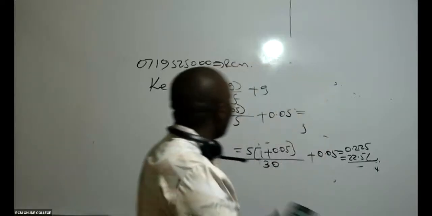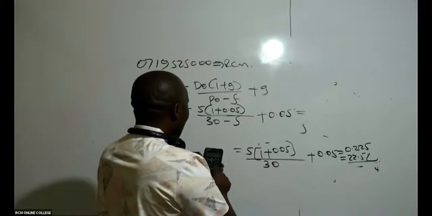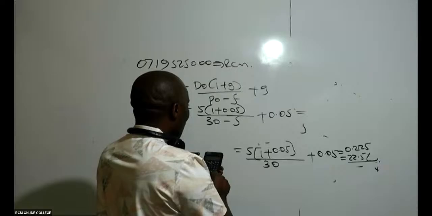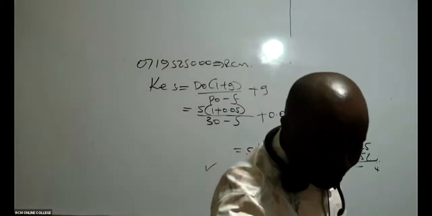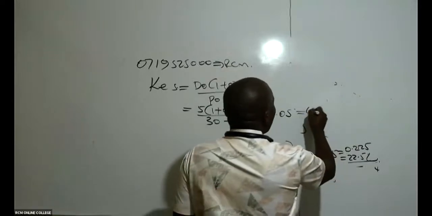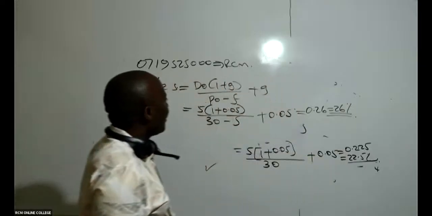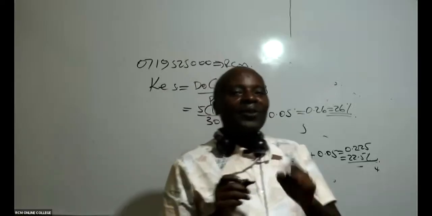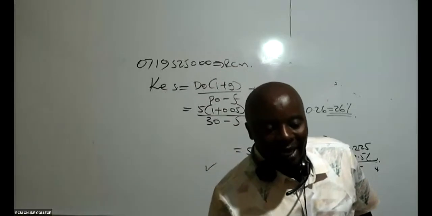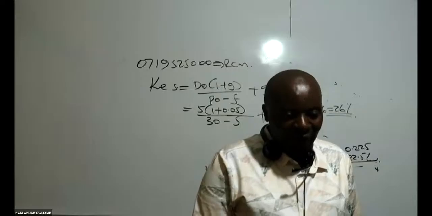So you come and take your calculator, you say 5 times 1.05 divided by 25. You say equals, and then you say plus 0.05 equals. I'm getting 26%, 0.26, which is the same as 26%. So is this clear, ladies and gentlemen? Because for me to be able to get this WACC, I must get cost of equity. I must get cost of what here? Debt. So up to here, is it clear? Very clear. Thank you very much.